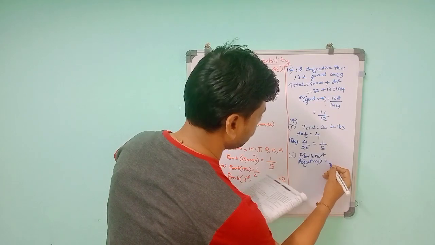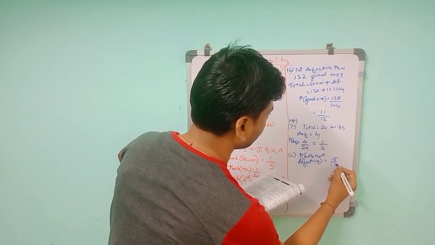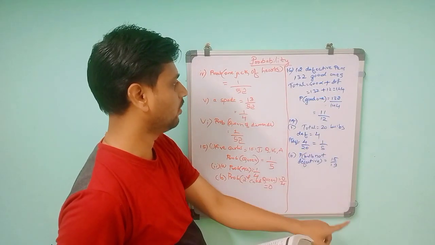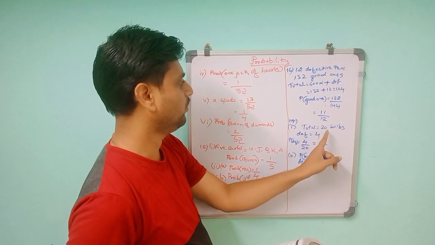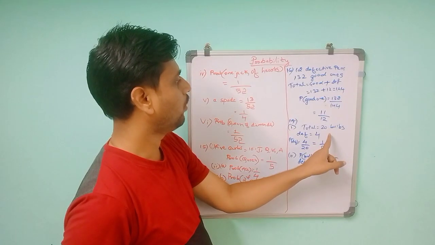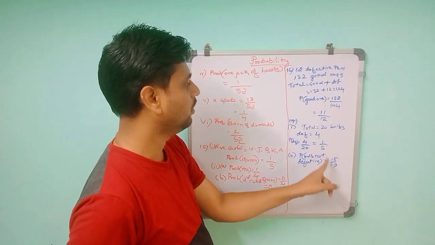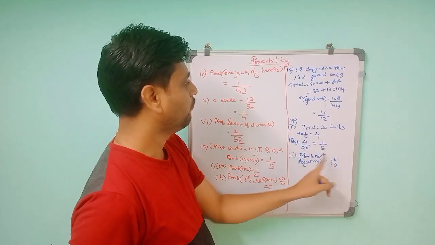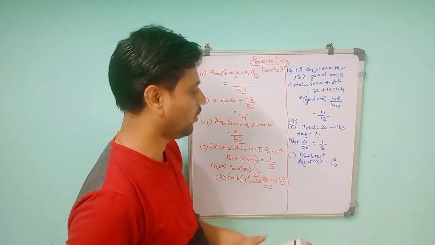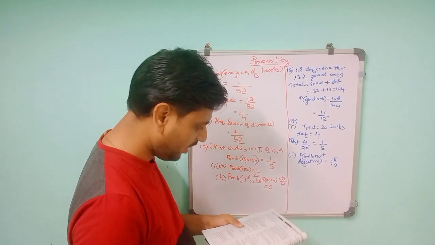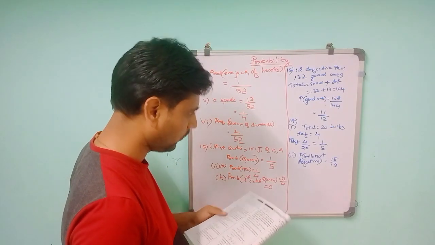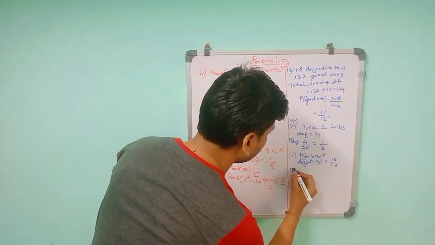So this will give you 15 by 19, not 20, because the question says the first one is already taken and it is not defective. Not defective means the remaining defective is 4. So the remaining non-defective will be 15, since 1 is gone, so 19 is the total. In that, 4 are defective, so 15 will be non-defective. So 15 by 19. Then the 18th one.